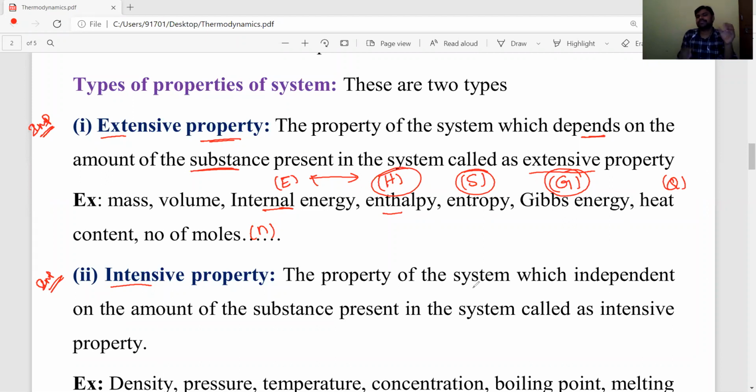So for extensive properties, remember: the properties of a system depend on the amount or quantity of substance present in the system. If they are not dependent on the quantity of the system, meaning they are independent, those are called intensive properties. That means if the quantity is less or more, the property remains constant, remains the same. Such types of properties are called intensive properties.